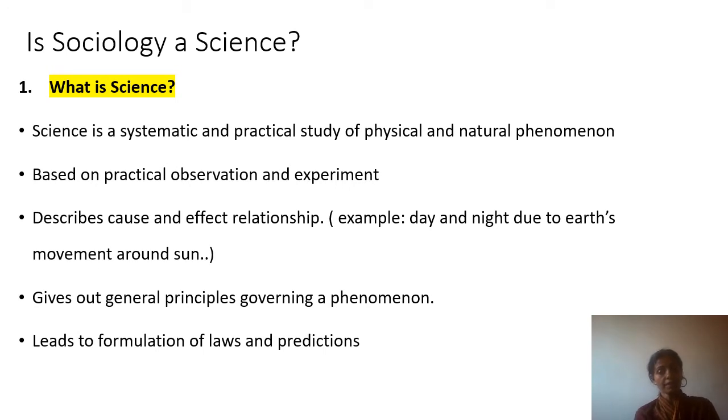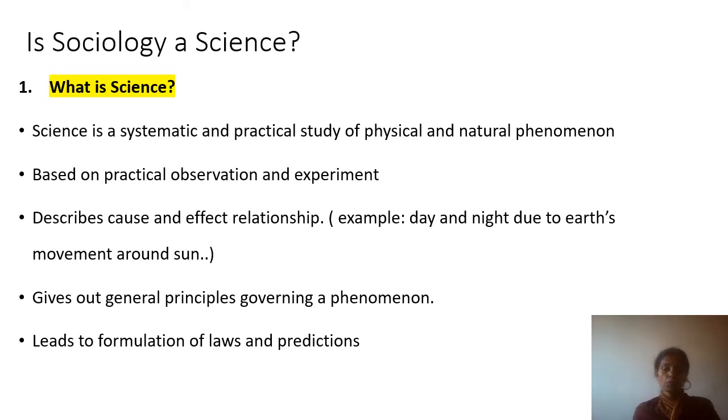Day and night is the effect. What is the cause? Scientists will study the cause, and they will come to understand the various physical facts that are responsible for this effect of having day and night.